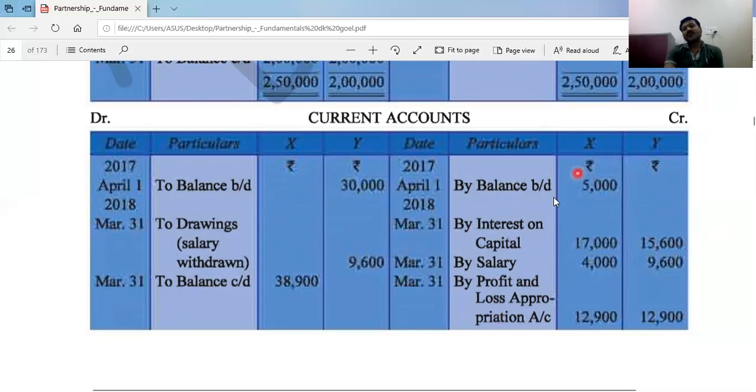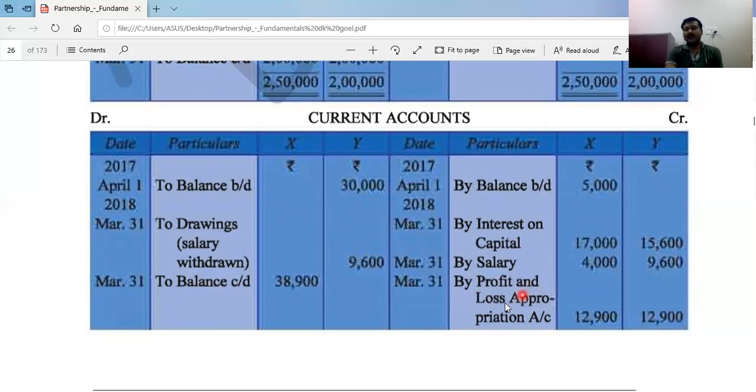Now all the income is to be given in the credit side of the partner's current account. Now interest on capital 70,000 and 15,600. Salary to partner 4,000 and 9,600. And drawing has been made. So Y has withdrawn the amount of salary every month. So 9,600 is the salary of Y, and same amount will be drawing, because in the question it is clearly said that Y has drawn his salary regularly. So total drawing is 9,600 of Y. Now share of profit equally we had divided 12,900, 12,900.